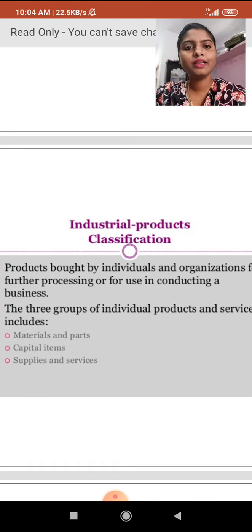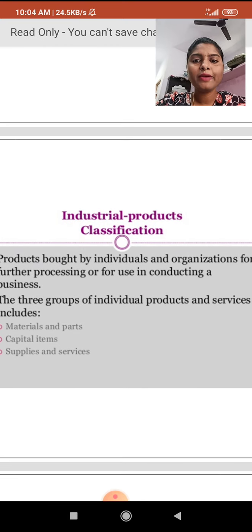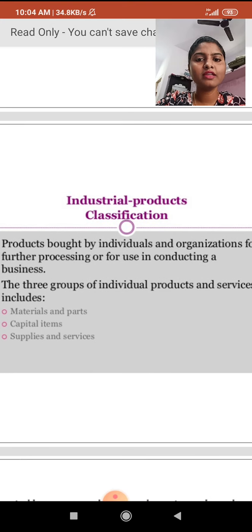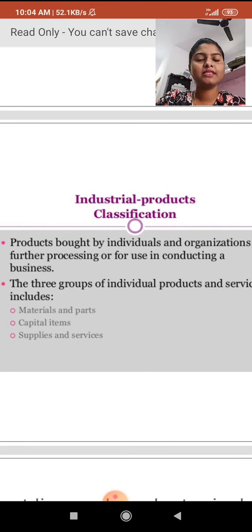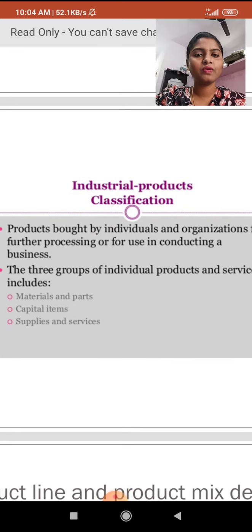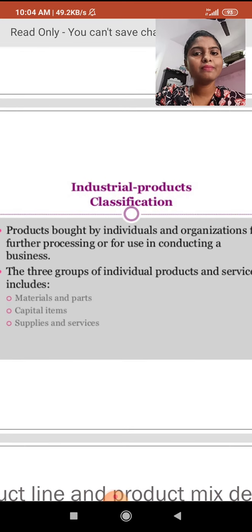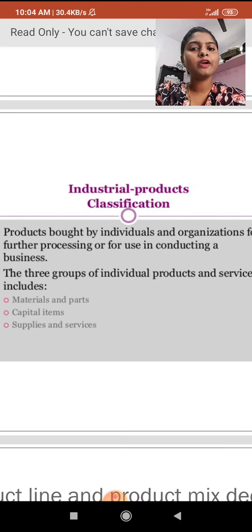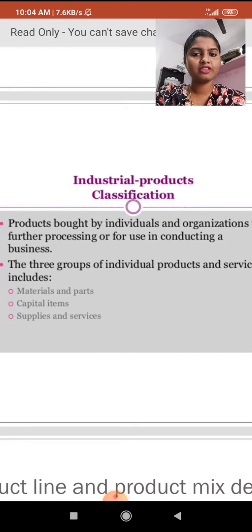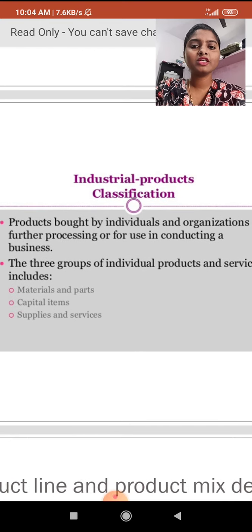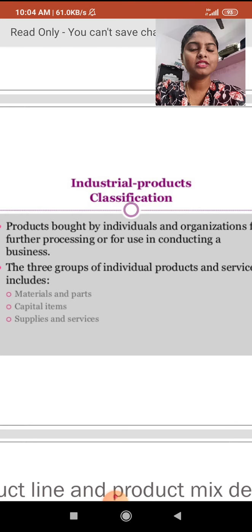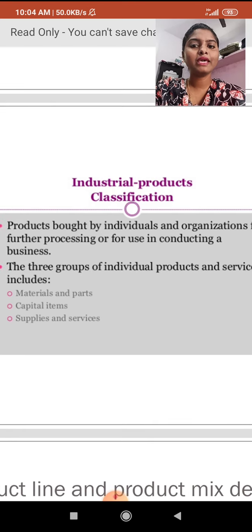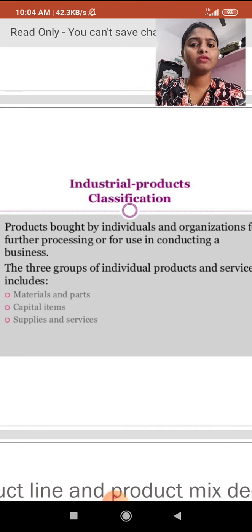What are industrial products? Products bought by individuals or organizations for further processing or for use in conducting business are the industrial products. Generally the industry will buy the products, or maybe individuals will buy them. Why do they buy these products? For further processing. Generally we buy the raw materials, we process these raw materials, and we go for the manufacturing.